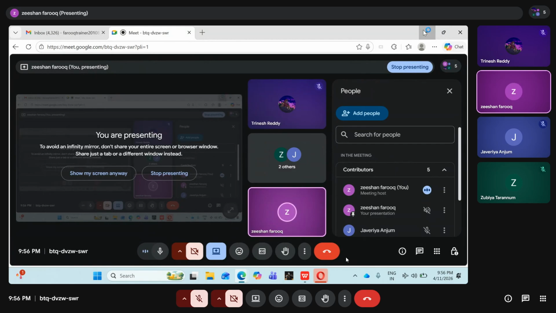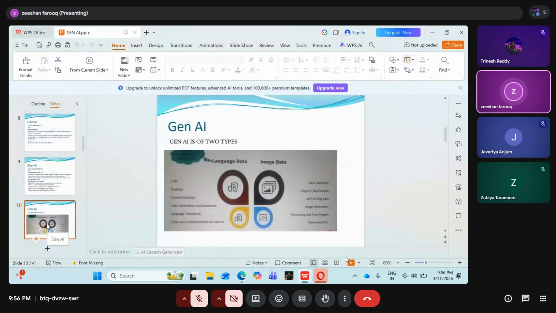Now when I go to the history here, Gen AI is of two types: language data and image data. Inside the language data, we are talking about LLMs, chatbots, how we create a chatbot, how content is created, how code is generated. We will see everything with the tool practically. All the Python implementation, whatever we are doing, internally we will create our own code.